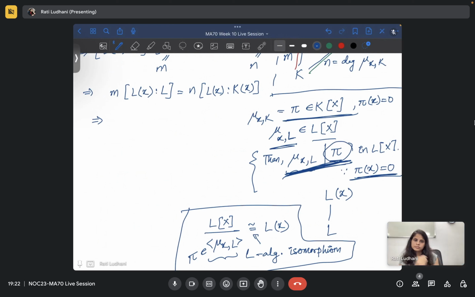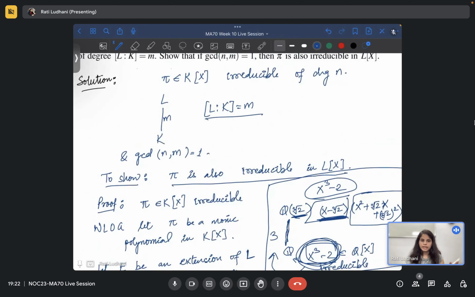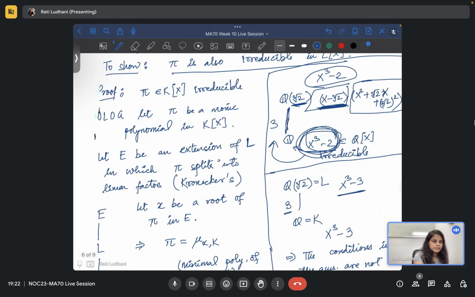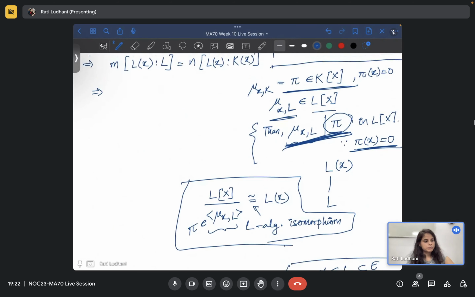But ma'am, pi is irreducible in K. Yeah, it is irreducible in Kx, but we have to show that pi is also irreducible in Lx. That is the requirement. What does this mean? The minimal polynomial is still pi. If mu x L divides pi, then it does not split. So we need to show that mu x L is actually equal to pi.